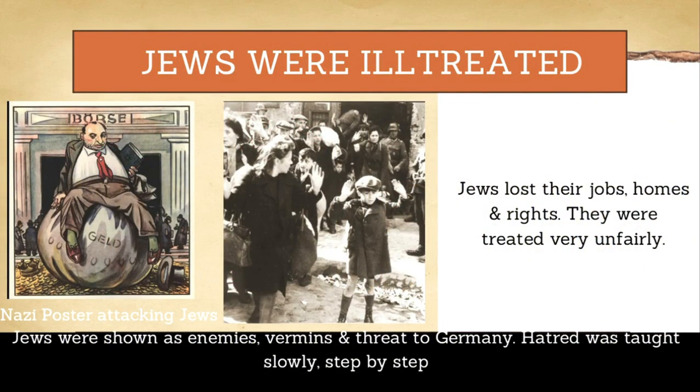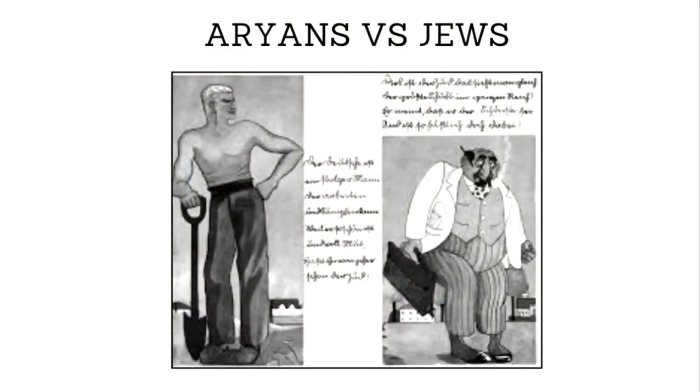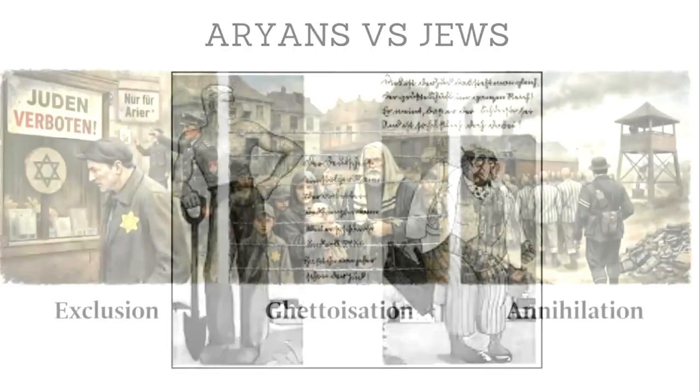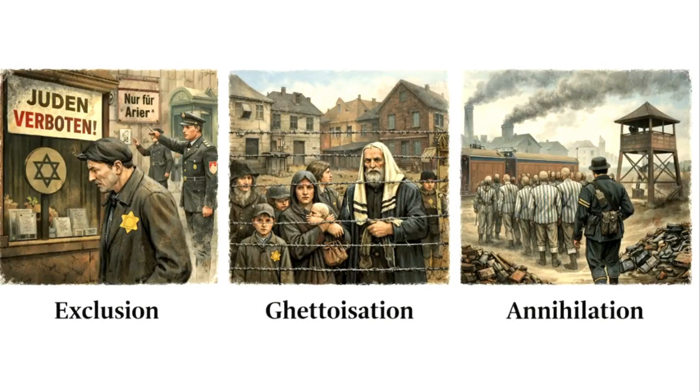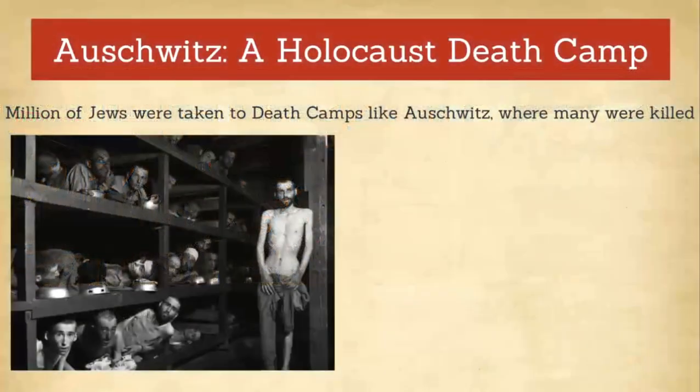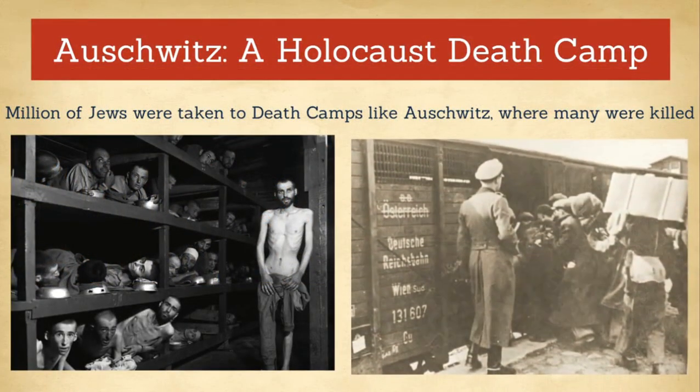Hatred was taught slowly, step by step. Nazis believed in racial hierarchy. Aryan Germans were considered superior. Jews, gypsies, disabled people, and others were called inferior. Jews were first excluded from schools and jobs, then segregated into ghettos, and finally sent to death camps like Auschwitz. This process moved from exclusion to destruction.